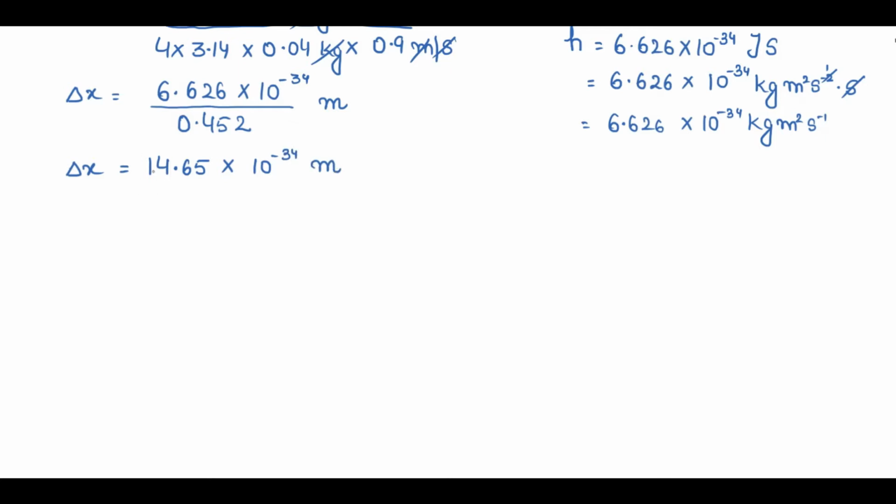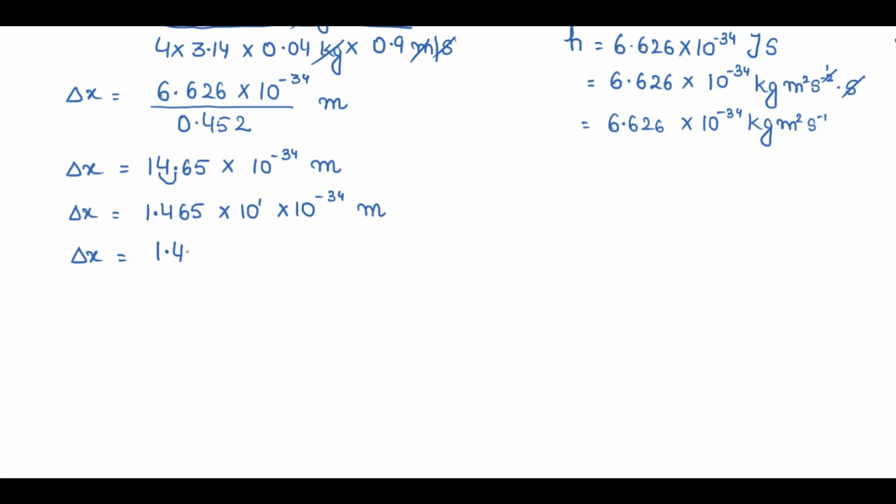I want to convert this value according to the scientific notation. So what I'll do, I simply displace this decimal up to 1 digit, right? And this decimal is displaced from right to left. So power will be positive. So delta x equal to 1.465 into 10 raised to power 1 into 10 raised to power minus 34 meter. These two powers are in multiplication, so you can simply add them.